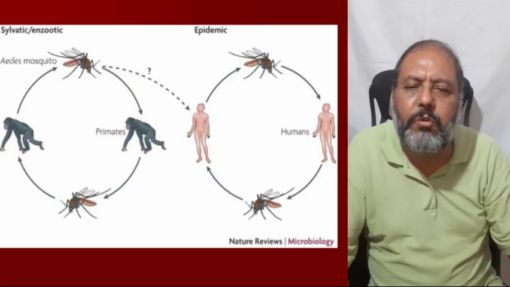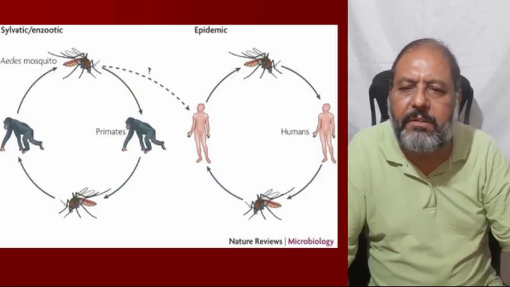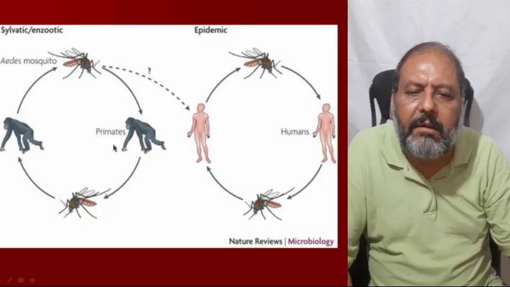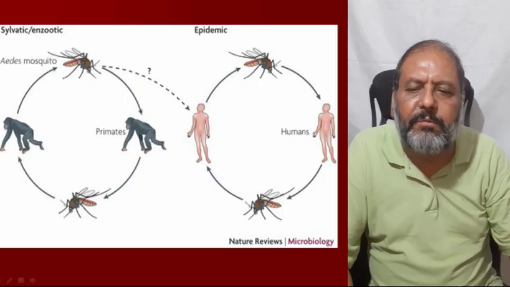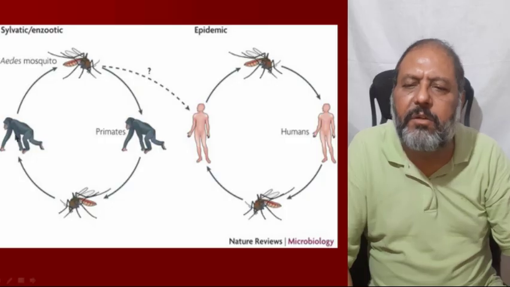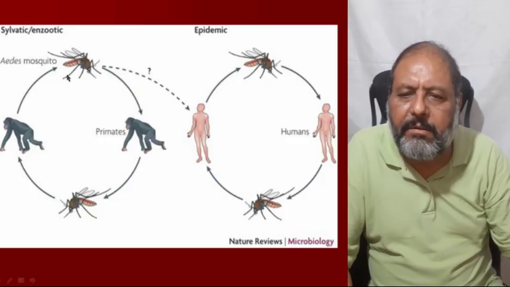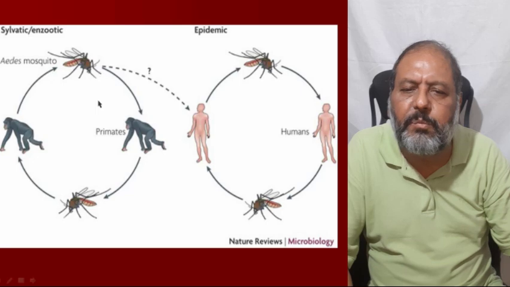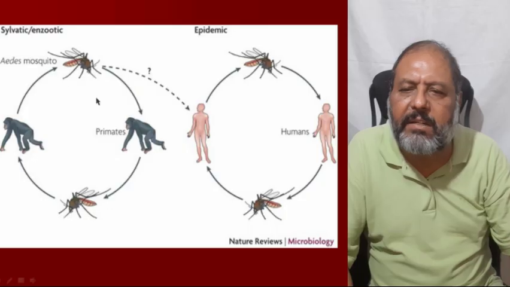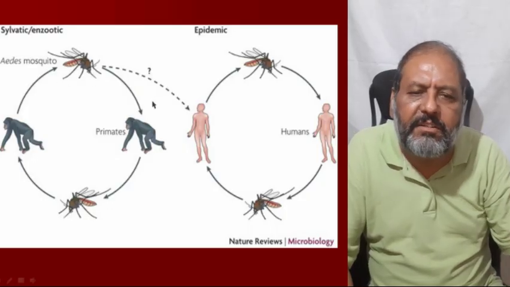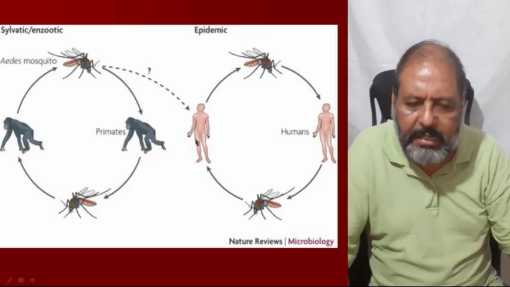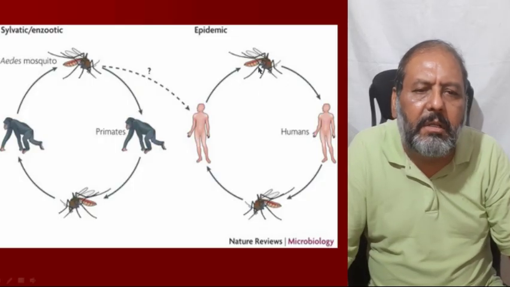So in history, if you go back to know from where it has come, the Aedes mosquito, as one can see here, has infected the primates, the monkeys, and from the monkeys this mosquito infects the other monkeys. So the disease is spread between the monkeys via this Aedes mosquito. But just by chance, when the human being came into contact with the Aedes mosquito, the mosquito injected the virus into the human being, and from this human being who is a carrier of this virus, the mosquito has just